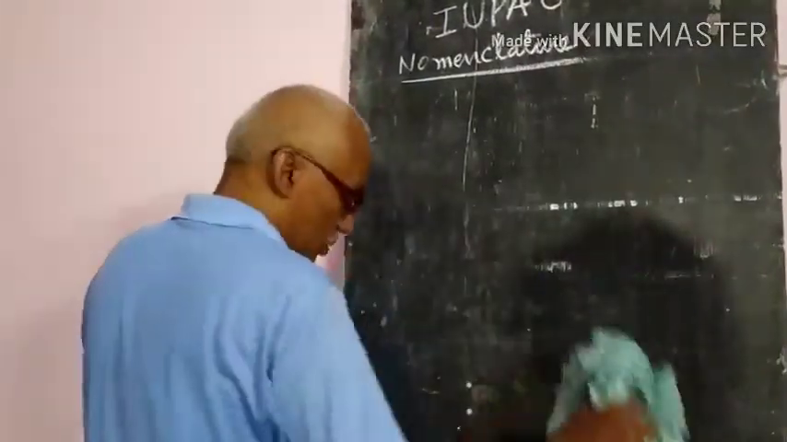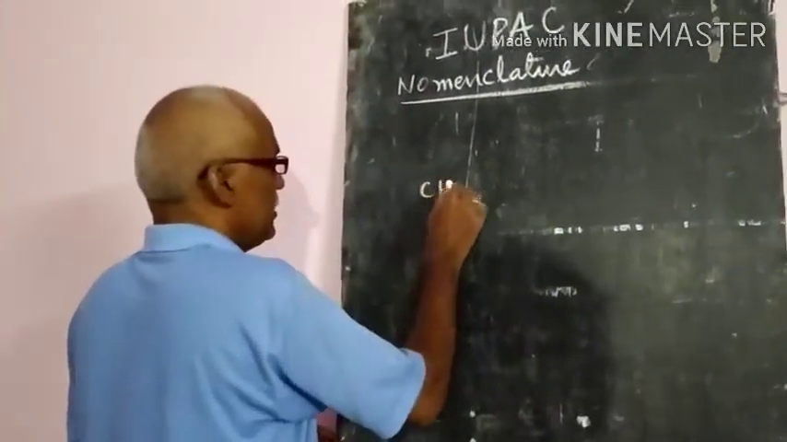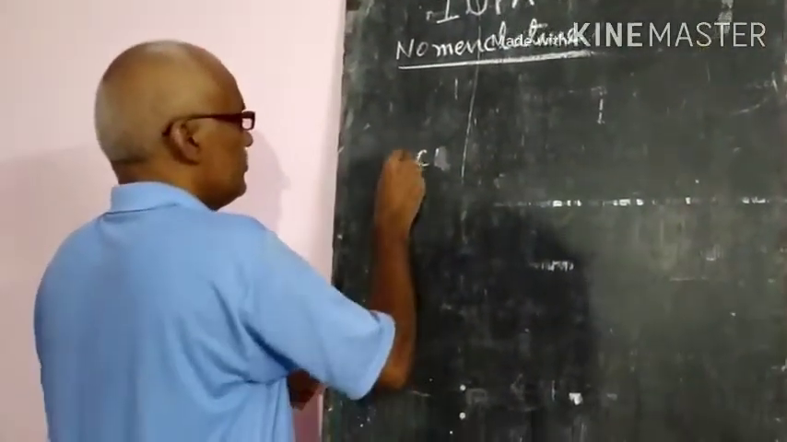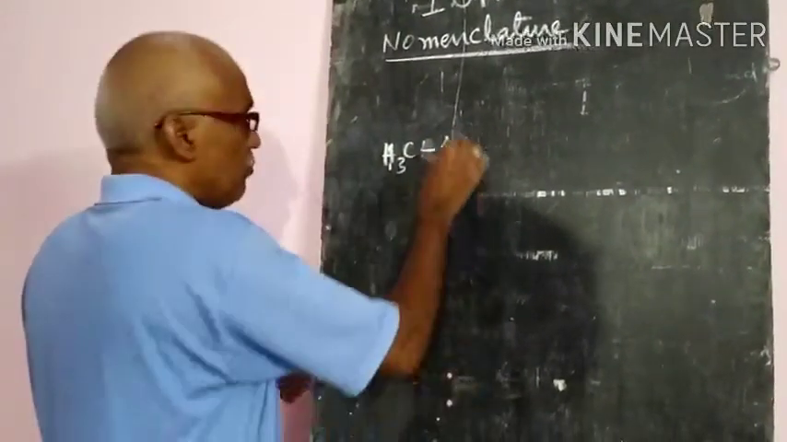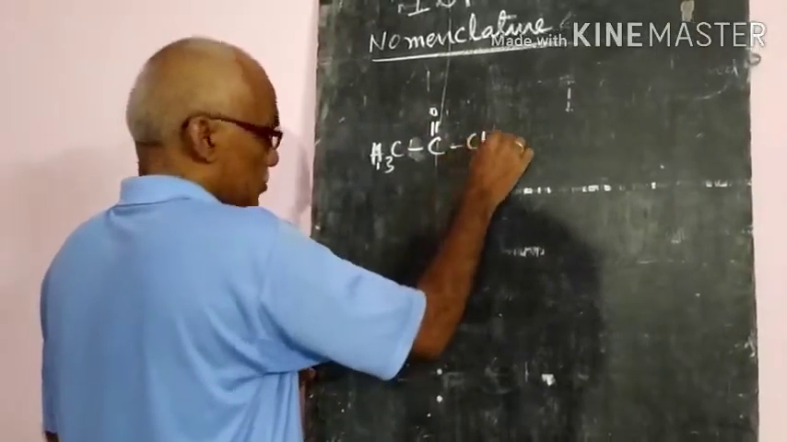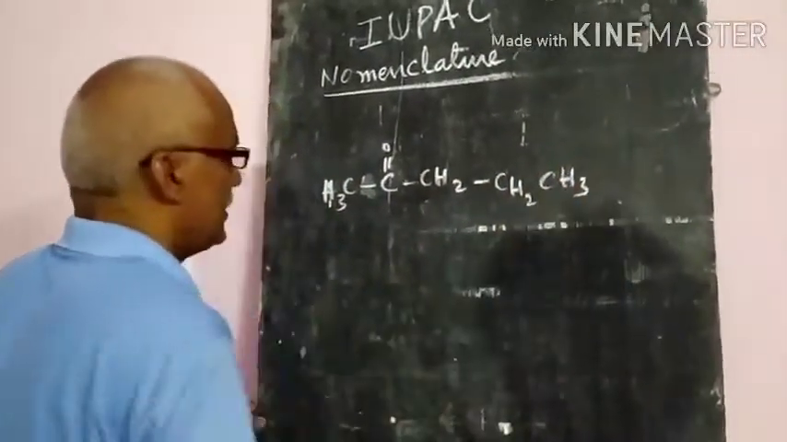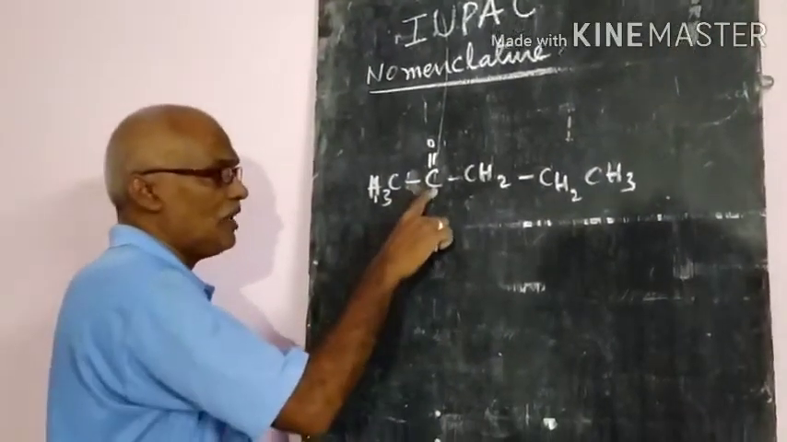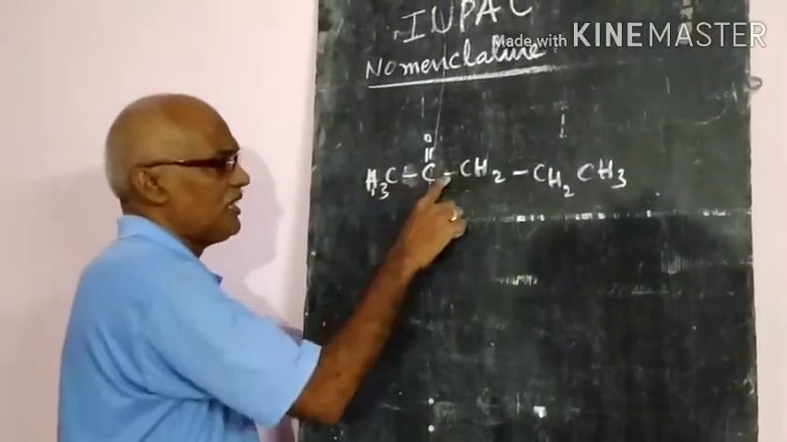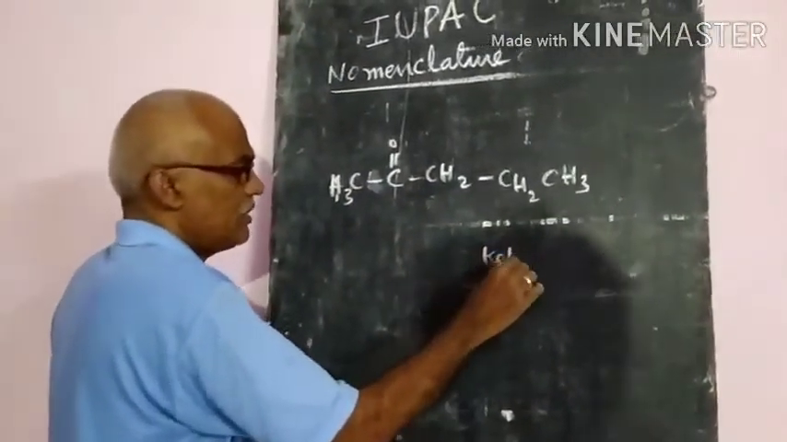So whether we follow the name of the compound or not, let us see. CH3, C double bond O, CH2, CH2, CH3. Like this it is given. That means, which compound is this one? The carbonyl group is there, but this carbonyl group is attached to carbon atoms on both sides, so it is a ketone. It is a ketone.